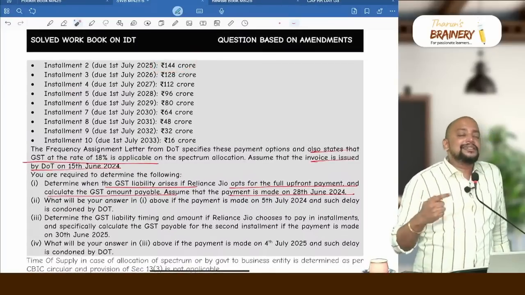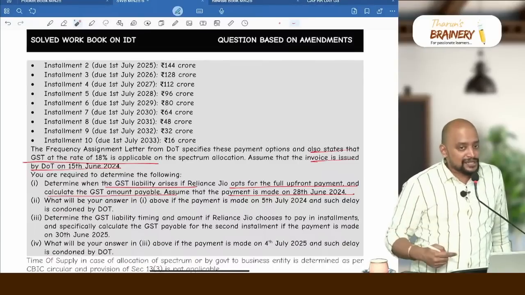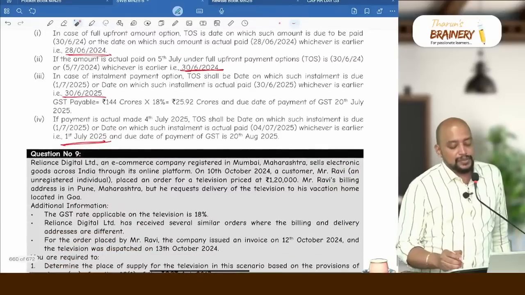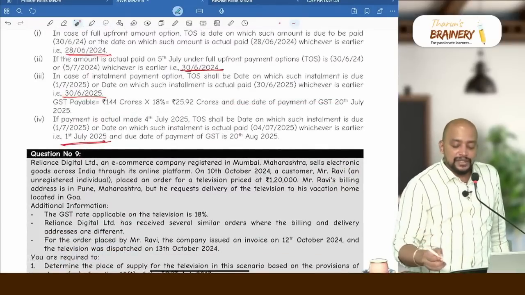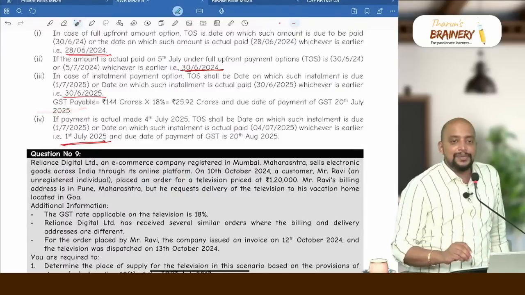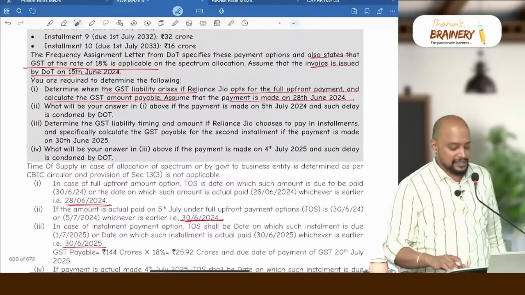Let it be. This is interest on account of delay in receipt of consideration, that should be included in the value and chargeable to GST. And as 30th June is the time of supply, next month 20th, that is 20th July, will be taken as the due date of payment of GST.